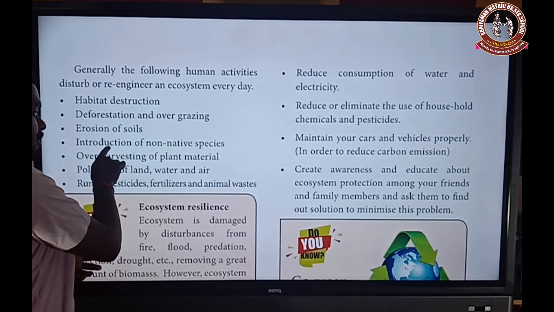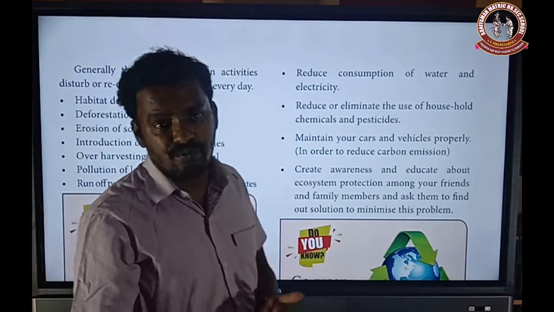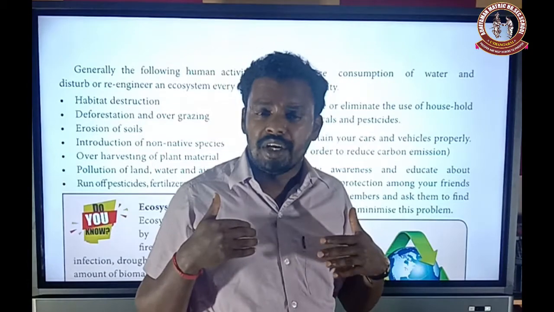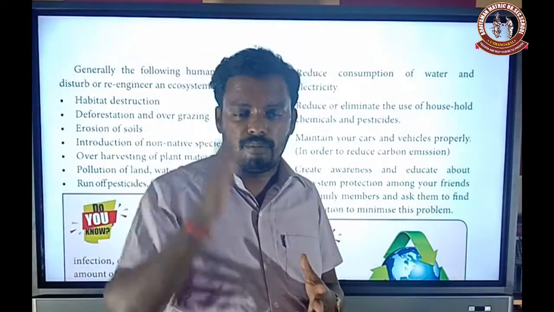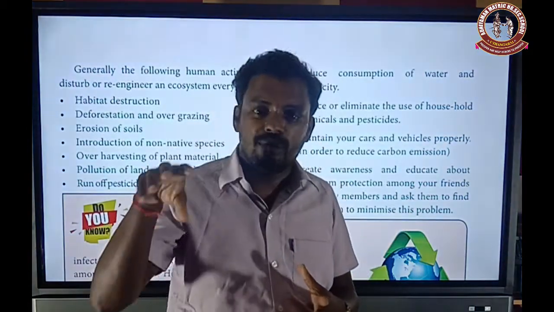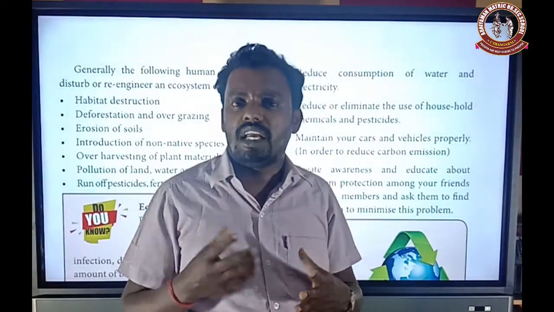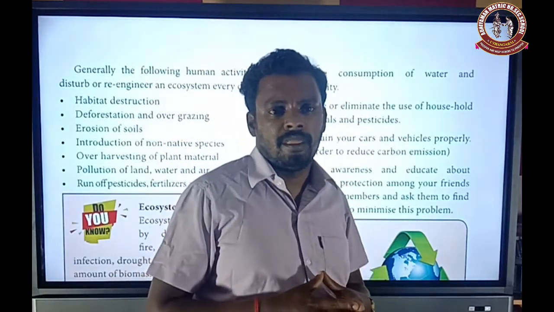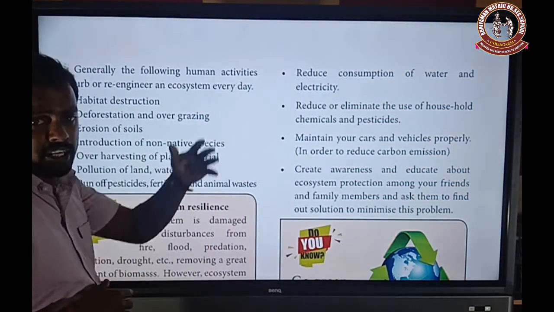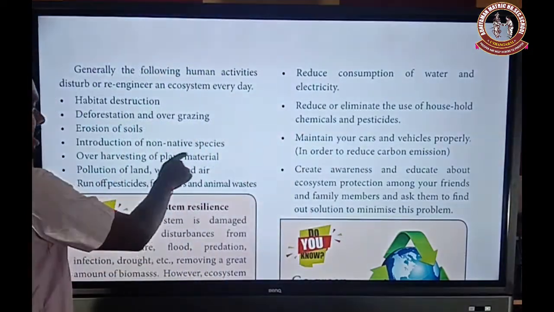Then the fourth one is introduction of non-native species. Here non-native species means foreign plants. For example, if you introduce a new variety of plant, that means a foreign country plant, growing in our environment, it causes a lot of problems. It affects soil, water, and some other kinds of problems. So at the time of introduction of non-native, that means foreign country plant species introduced from China, Australia, Japan, and some other countries, that is non-native species.